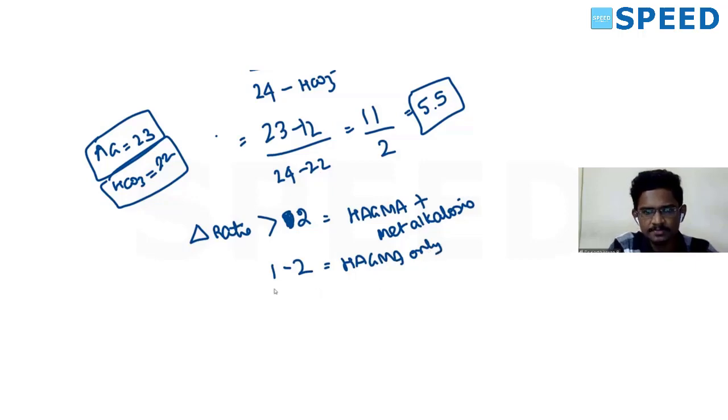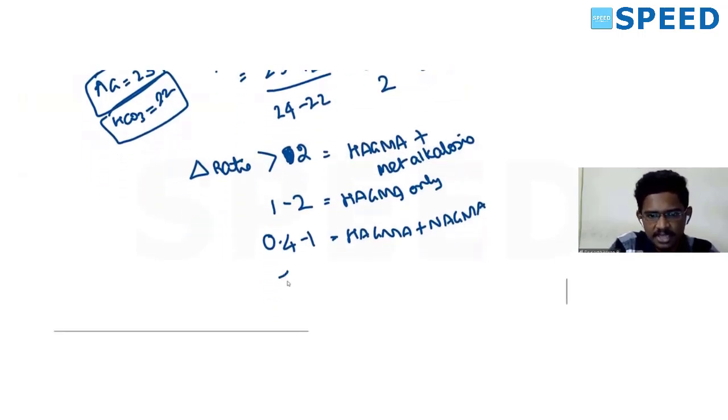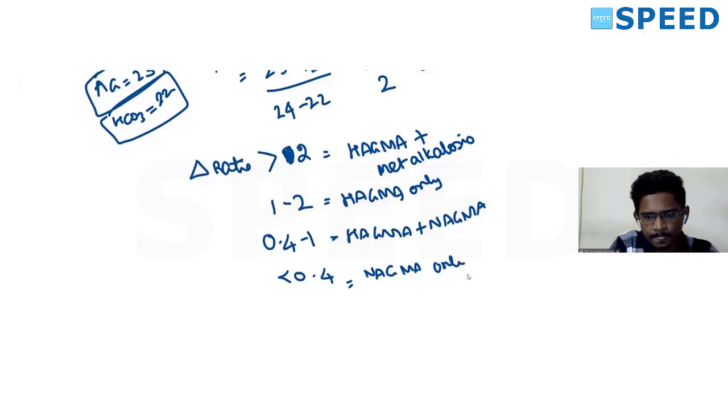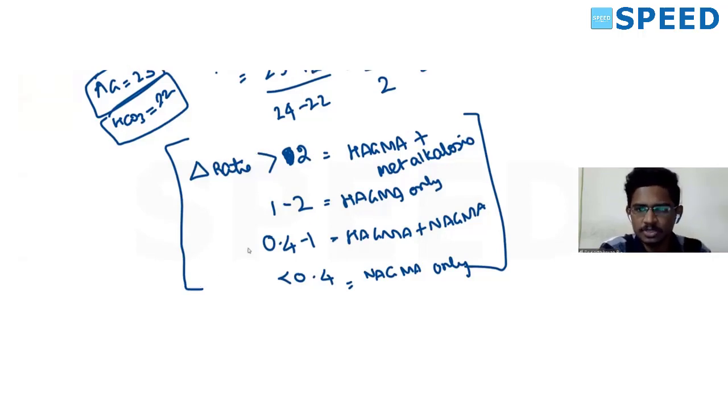This you should memorize. And if it is between 0.4 to 1, then it is HAGMA plus normal anion gap metabolic acidosis. And if it is less than 0.4, it is NAGMA only. So this you should memorize, or else you can remember it conceptually also.